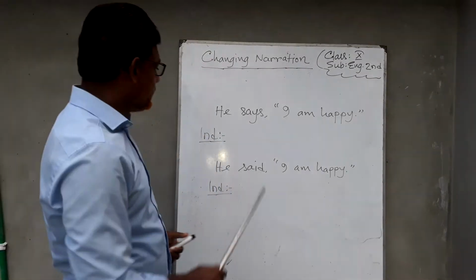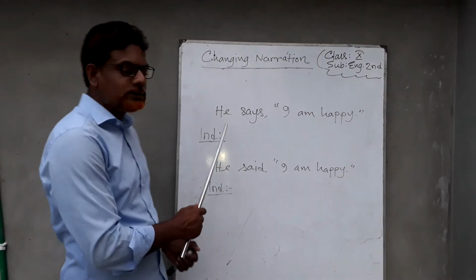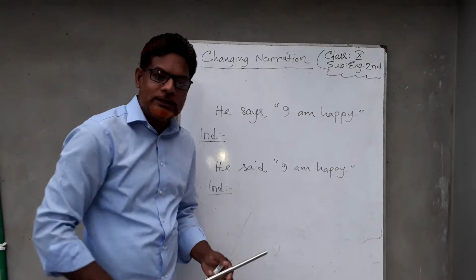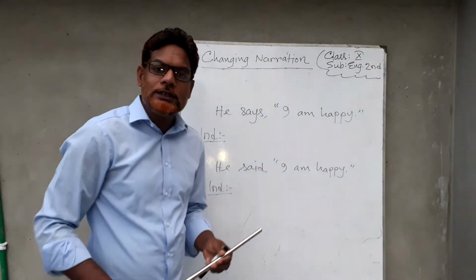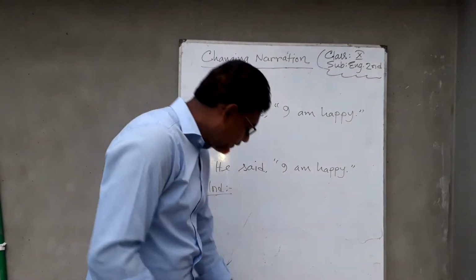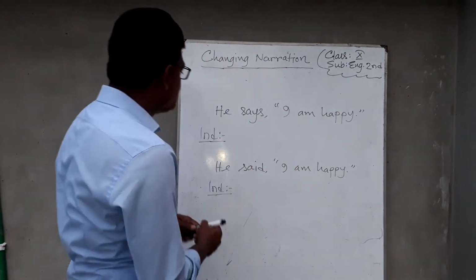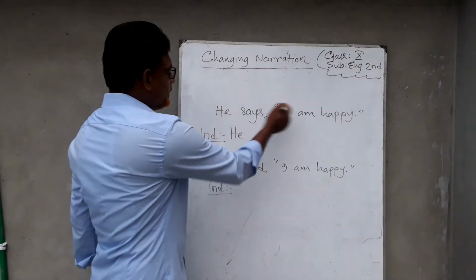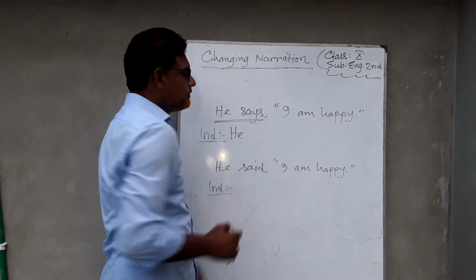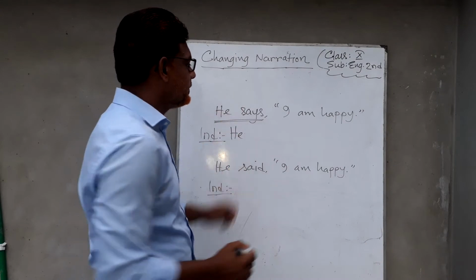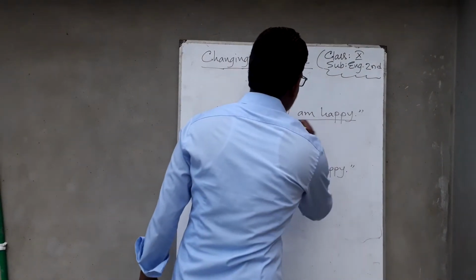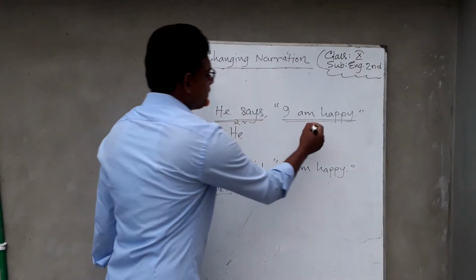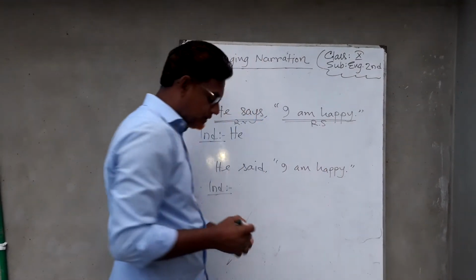Dear students, look at two examples. The first one is: He says, "I'm happy." And the second one is: He said, "I am happy." We have to change the direct narration into indirect. How can we change? First of all, we have to write the subject of the reporting verb. The subject is he. The part outside the inverted comma is called reporting verb, and the part inside the inverted comma is called reported speech. This part is reporting verb and this part is reported speech.